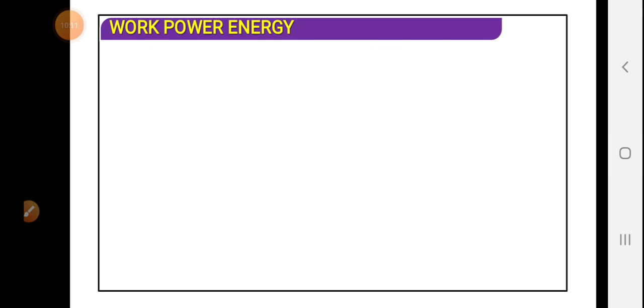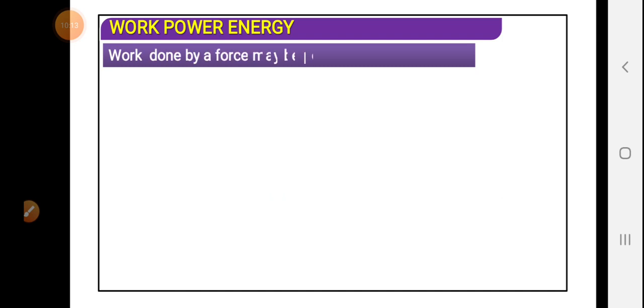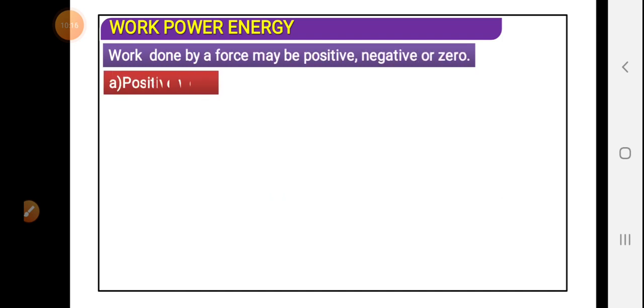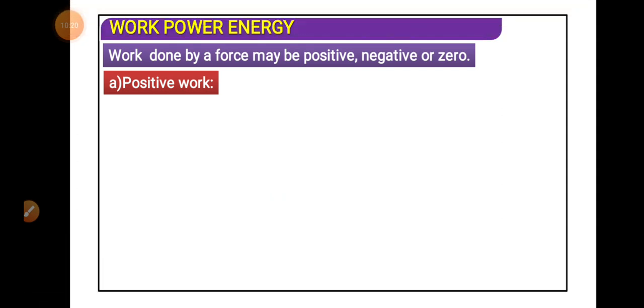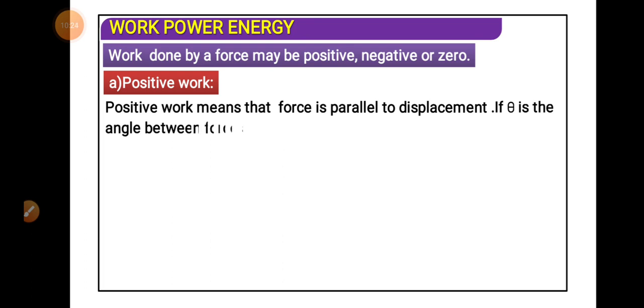Types of work. Work done by a force may be positive, negative, or zero. What is positive work? Positive work means that the force is parallel to displacement. Negative work means that the force is in the opposite direction of displacement, and zero work means that the force is zero, or the displacement is zero, or the angle between force and displacement is 90 degrees.